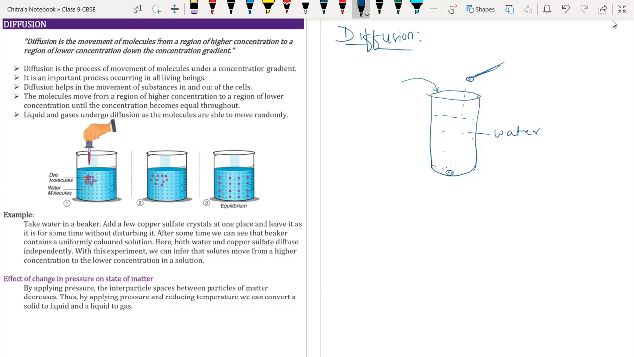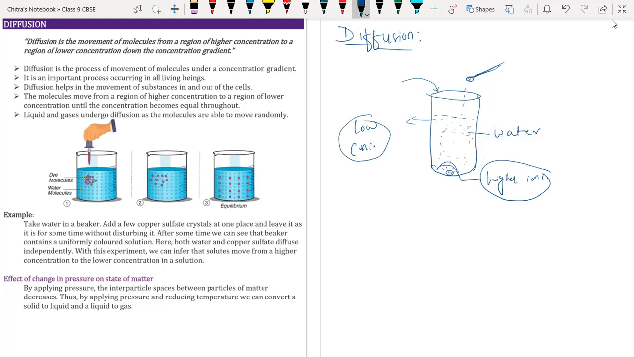So the particles of sugar get spread all over the solution. Where sugar is present, that part of the water will have higher concentration, and the part where sugar is not present at the starting level will have low concentration. In order to maintain the concentration of the solution of sugar in water, the particles of sugar will be distributed all over the solution uniformly.